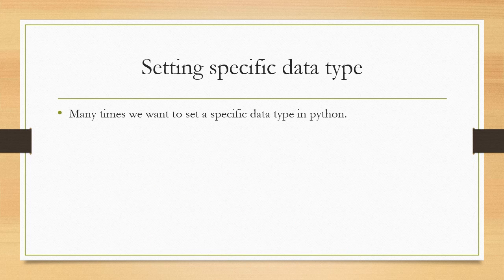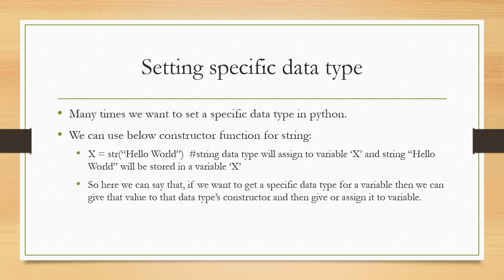Setting specific data type. Many times we want to set a specific data type in Python. We can use the constructor function str: x equal to str, and as an argument we give the value which we want to store in x, which is "hello world" here.